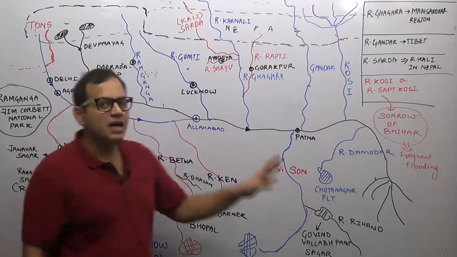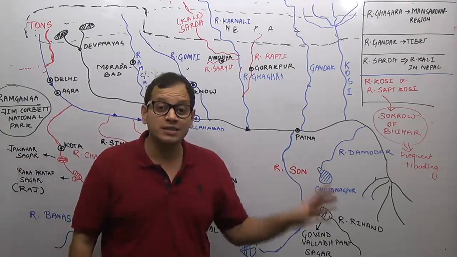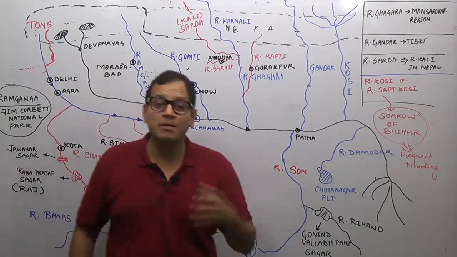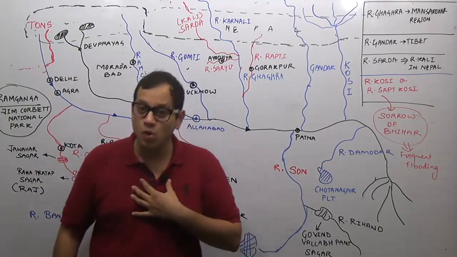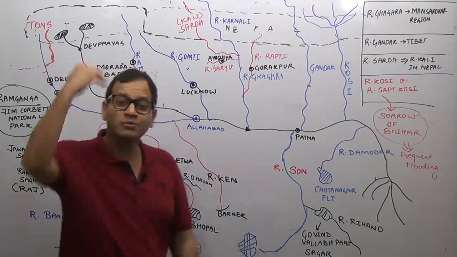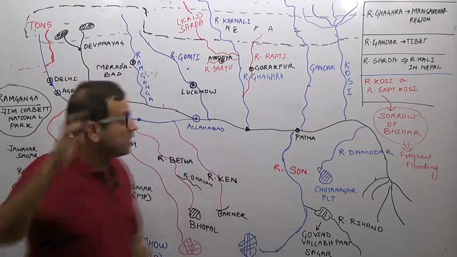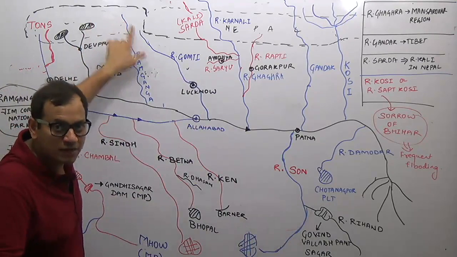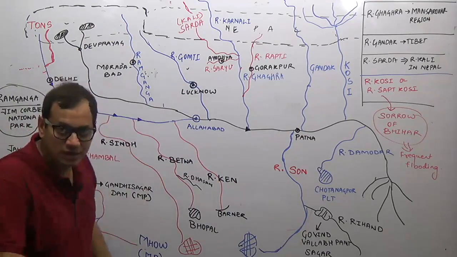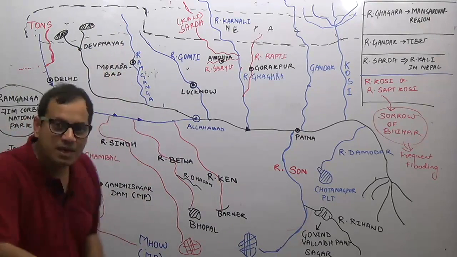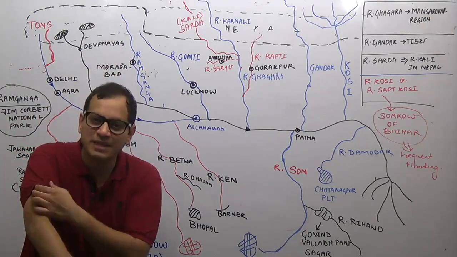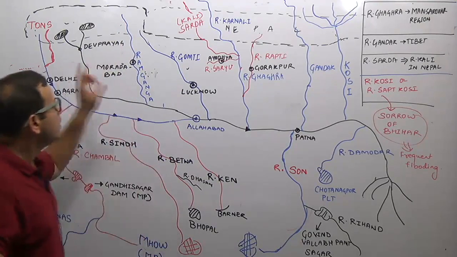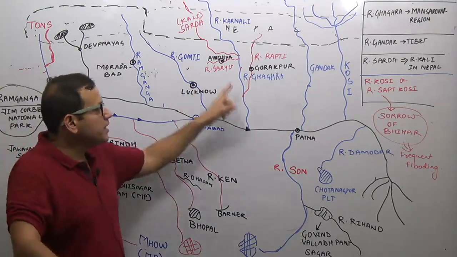The other is river Damodar, which originates in the mineral rich Chota Nagpur Plateau region. We'll be doing that; river Damodar is famous for the coal deposit region. Come to the Himalayan region. In the Himalayan region, the Ramganga originates from Uttarakhand, and river Gomti originates from the Uttarakhand region. On the Ramganga, Moradabad is located, which is known as the Pital Nagri of India, that is the brass city of India. The other important river is river Ghagra.